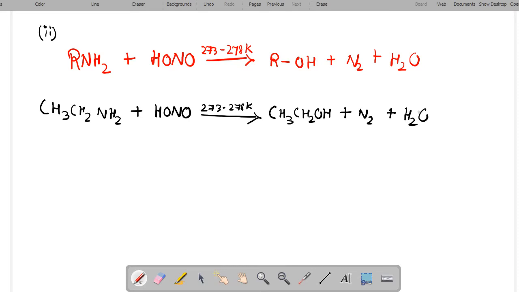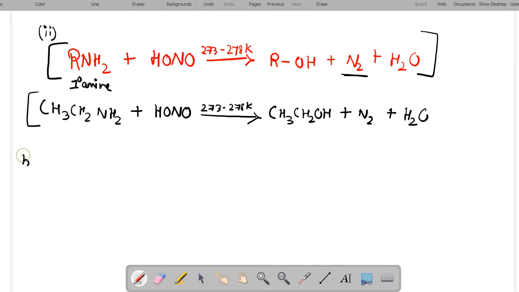Since no other classes of amines liberate N2 gas on treatment with HNO2, this reaction is used as a test for aliphatic primary amines. You can see that no other amines are producing nitrogen gas, only the aliphatic primary amines. So this particular reaction is used as a test for determining the primary amines.